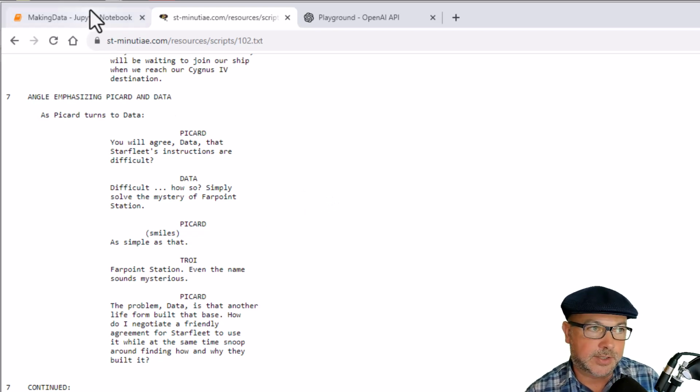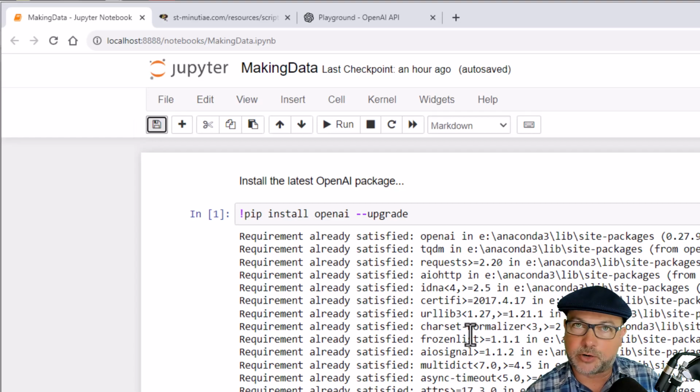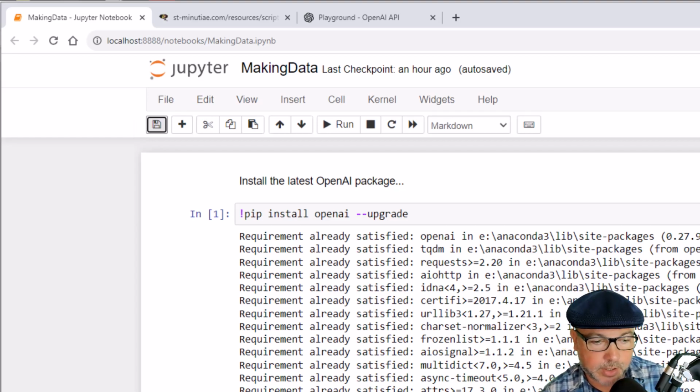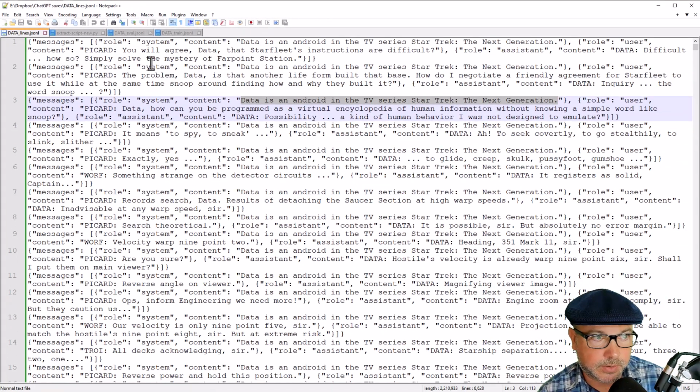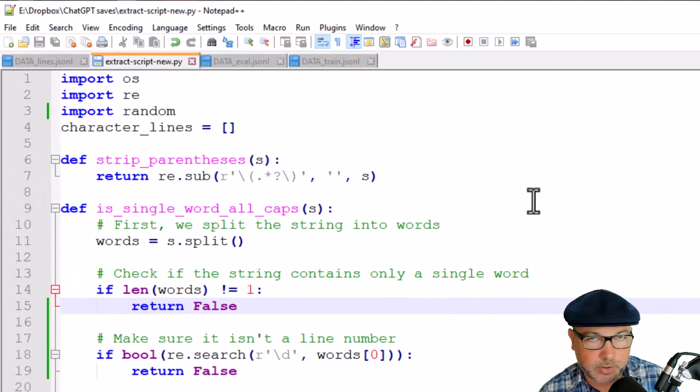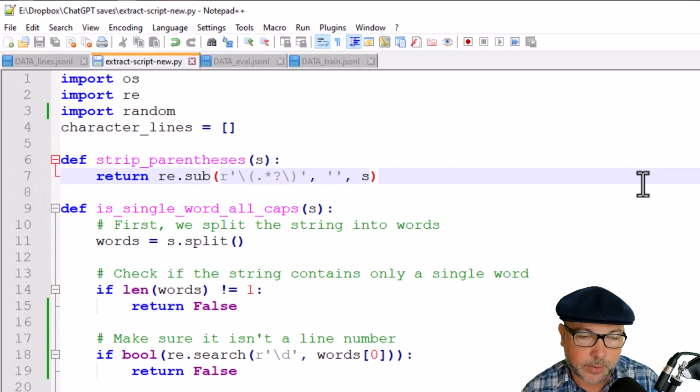And if you do have access to the course materials that are part of this larger course this video is from, you'll have a copy of that. Let's see if I can bring that up here. So that's going to be called extract script new.py. Let's take a quick look at what's going on here. This isn't terribly relevant to OpenAI, but it's just a pre-processing Python script that I wrote. And data wrangling is a big part of the job, right?